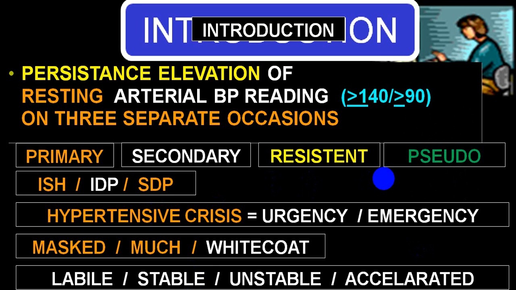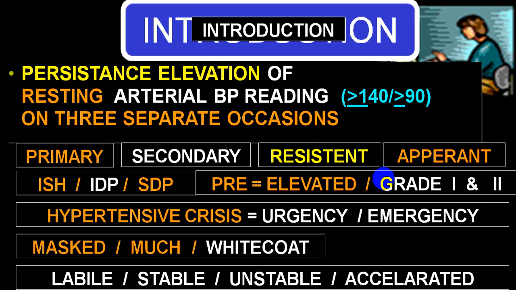There is something called pseudo. We'll be showing you one slide on pseudo, where the person is ideally not hypertensive, but you label that person as hypertensive because of instrumental error or technology error or because of atherosclerosis in an artery, etc. So when it is not pseudo, you know that it is true, so the person is genuinely hypertensive. There is one word utilized, apparent, usually that is not commonly utilized.